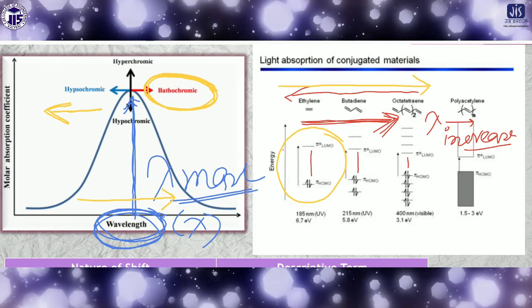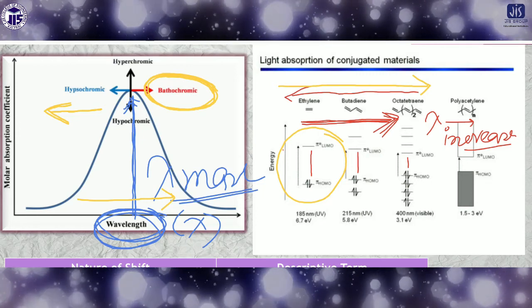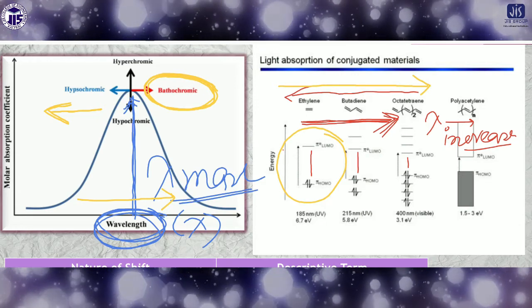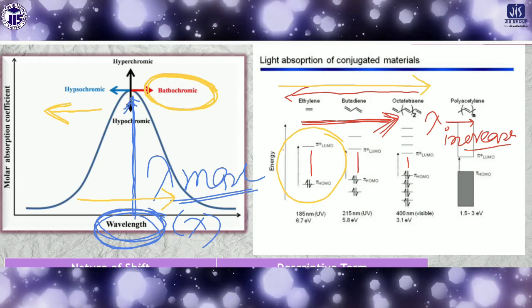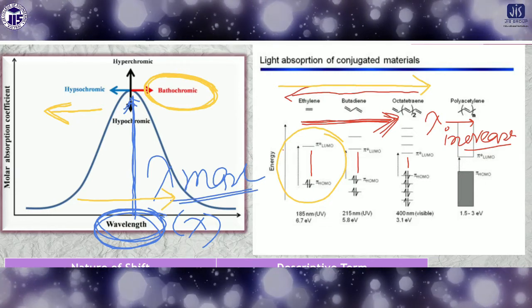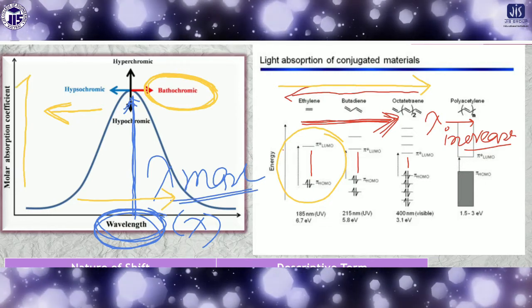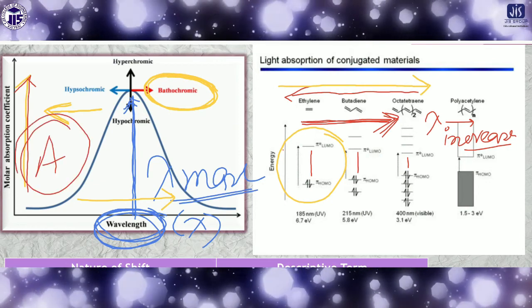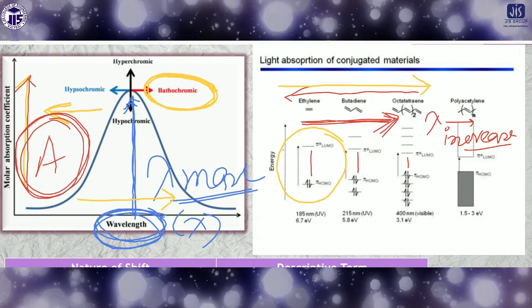Now come to another fact. That was depending on the x-axis, whether wavelength decreases or increases. If you follow the y-axis, then there is also some fact, which is the absorbance. What is the meaning of absorbance increases?